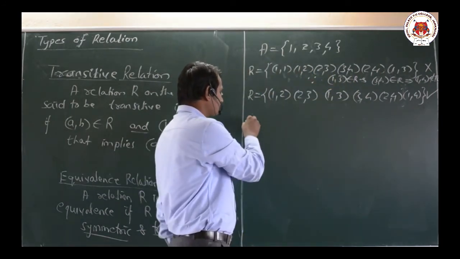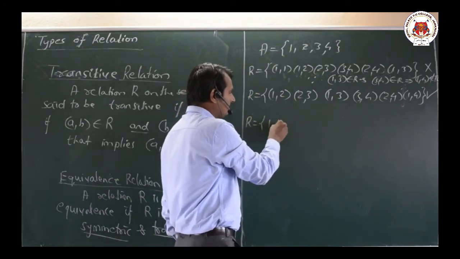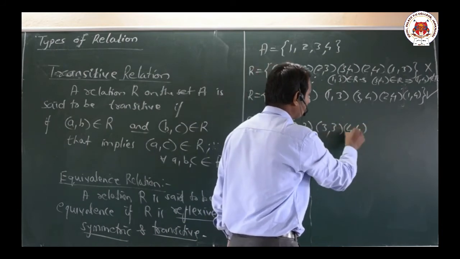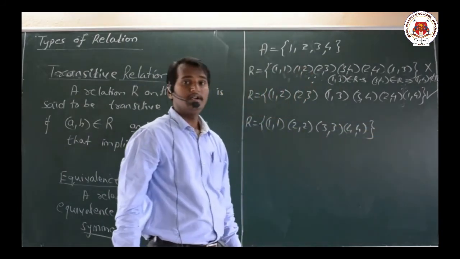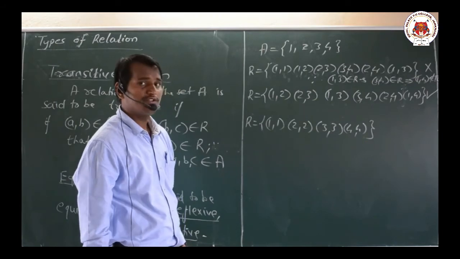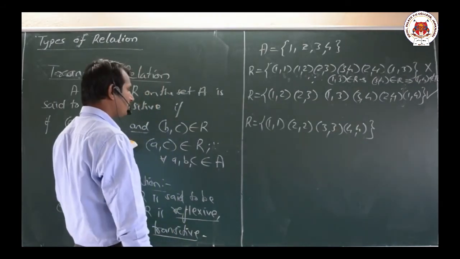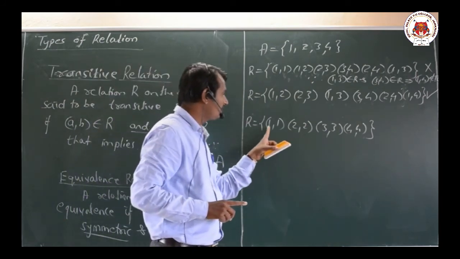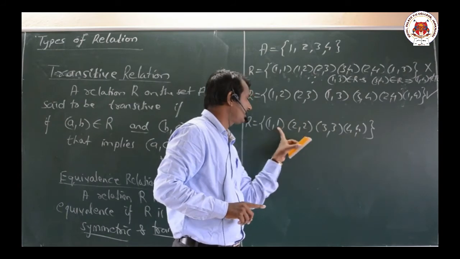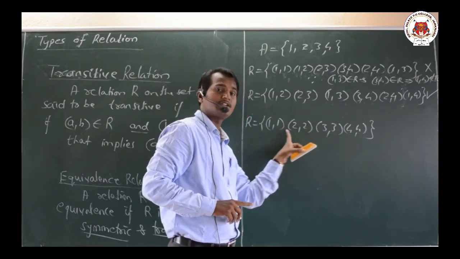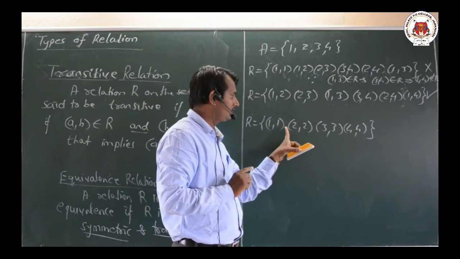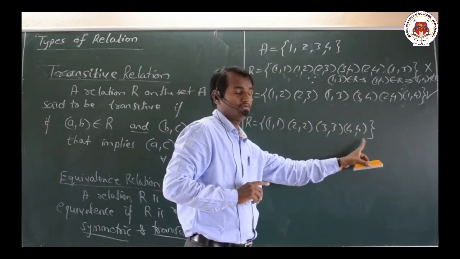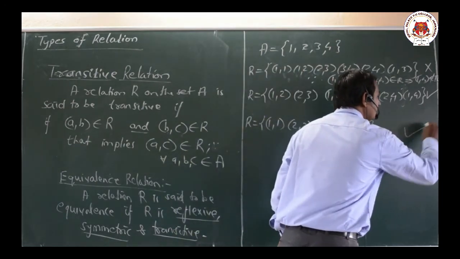Okay, now let us take one more example. R equals {(1,1), (2,2), (3,3), (4,4)}. Now let us check the transitive property here. Transitive means we should have (a,b) belongs to R, and (b,c) should also belong to R. But we can observe here (1,1) is there, no ordered pair is starting with 1, therefore we need not check it. (2,2), no term starting with 2. (3,3), no term starting with 3. Similarly (4,4). Therefore here it is transitive.